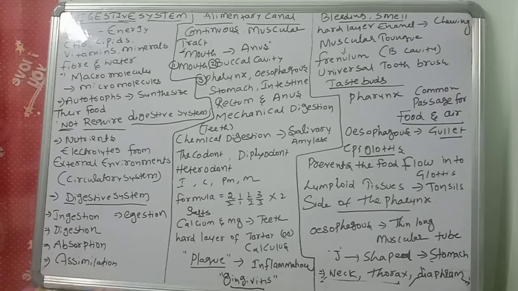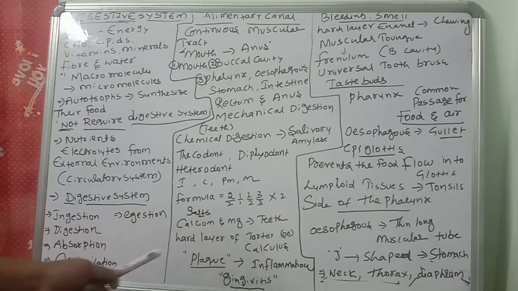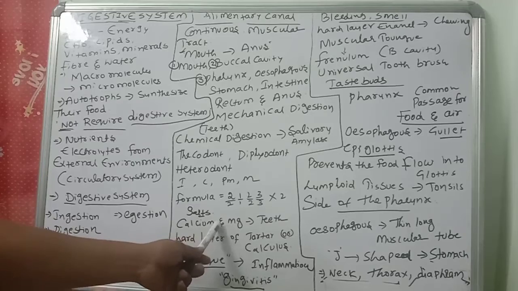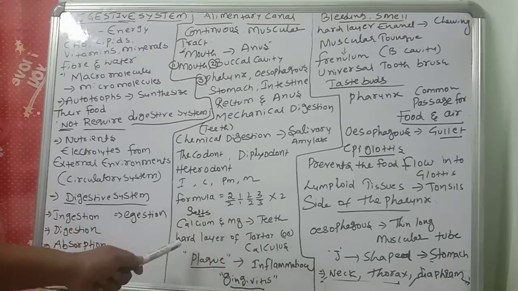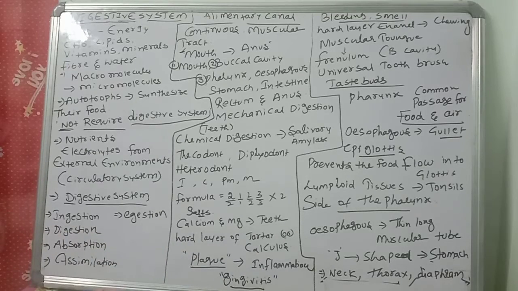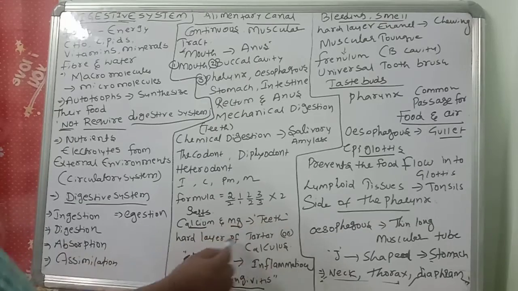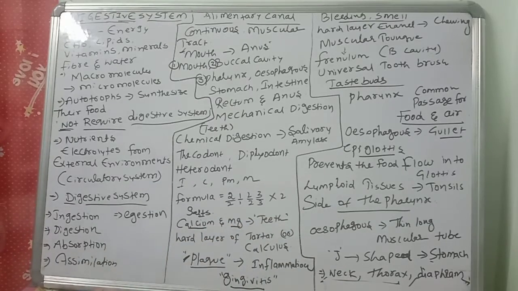Mineral salts are mainly helpful, and calcium is the main important one for the teeth, you know very well. Now sometimes what will happen, calcium and magnesium are deposited on the teeth and form a hard layer of calculus or tartar. So this calculus and tartar is called plaque.